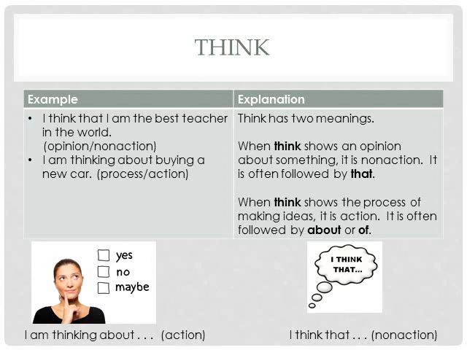We have about here, so that clues us into it being an action one. But the other thing that clues us in is that if I replace this with believe, it doesn't make sense. I believe about buying a new car doesn't make any sense because believe is not describing any sort of process. So that's just some additional information for you. I'm hopeful that that is helpful for you.